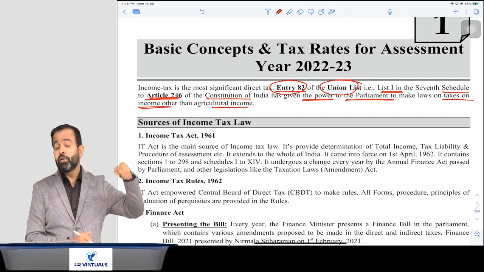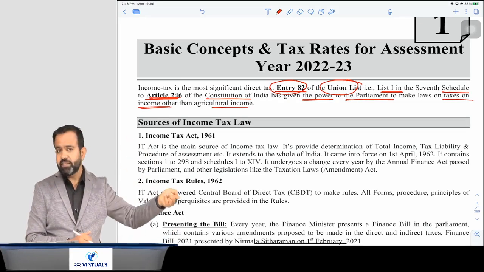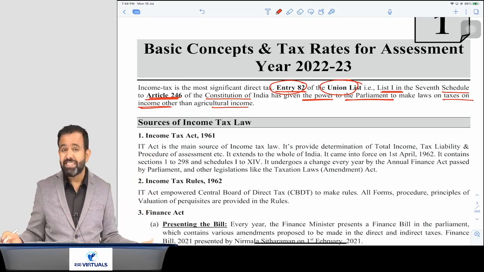But guys, on agriculture income, that power is with the state government, and there is entry number 46 in the State List.